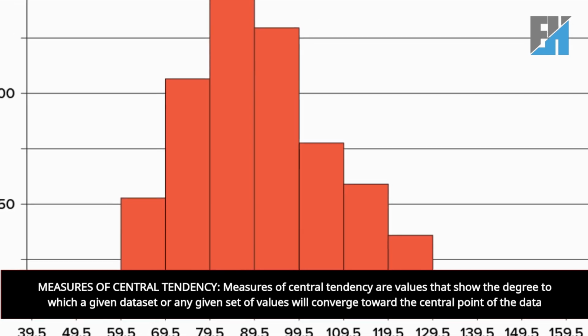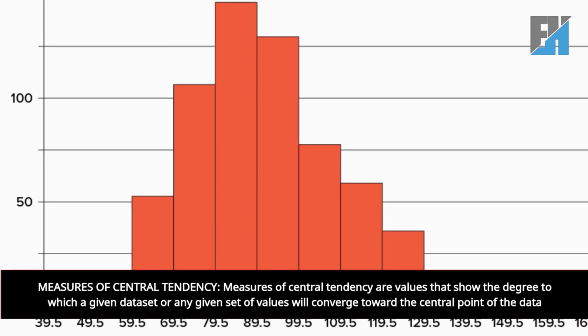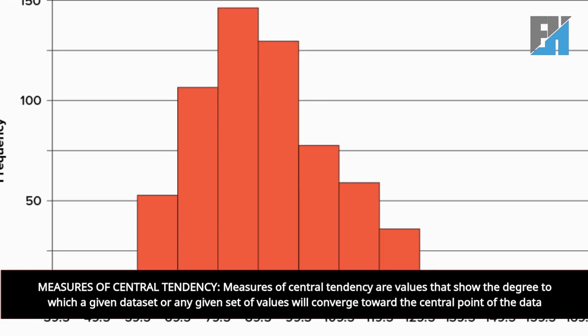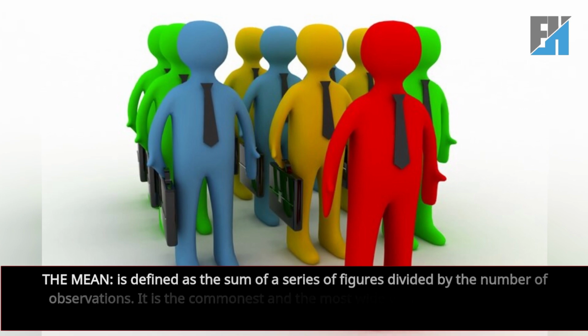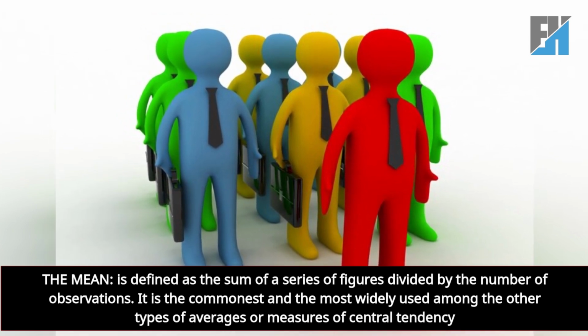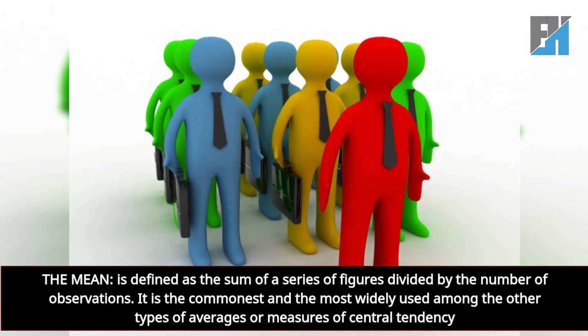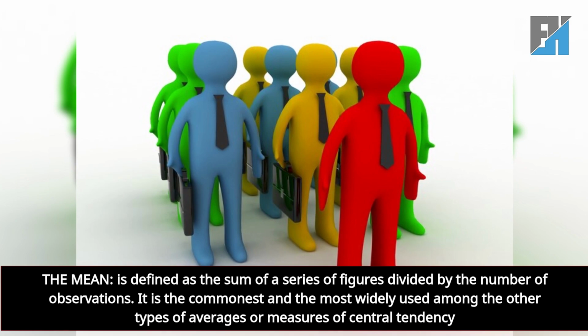Measures of central tendency. Measures of central tendency are values that show the degree to which a given dataset or any given set of values will converge toward the central point of the data. The mean is defined as the sum of a series of figures divided by the number of observations. It is the commonest and the most widely used among the other types of averages or measures of central tendency.